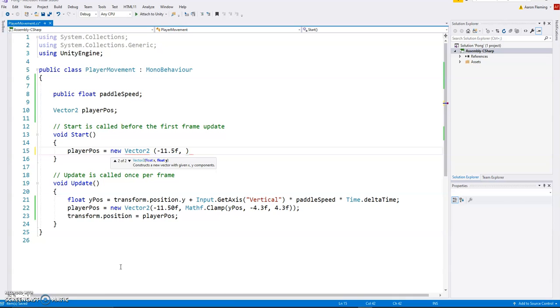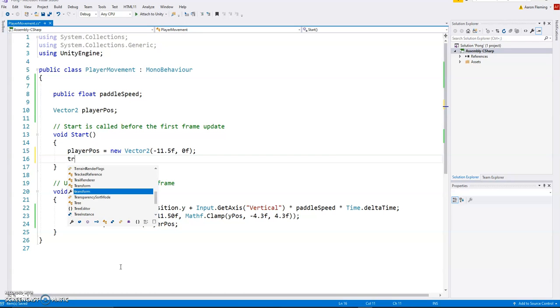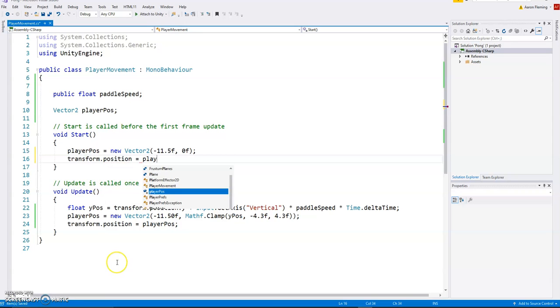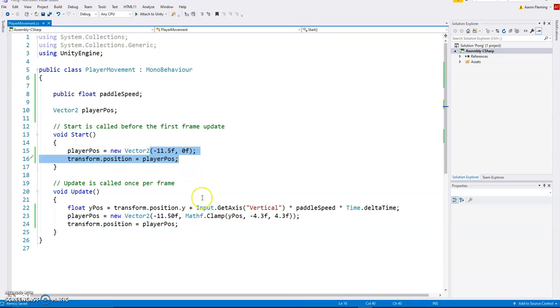And then I think we just do 0 there. That will just update the position. So transform.position is equal to playerPos. There we go. And so what this will do is set, when the game begins, we make sure our player paddle is in this sort of start position. I think that is probably a good idea.